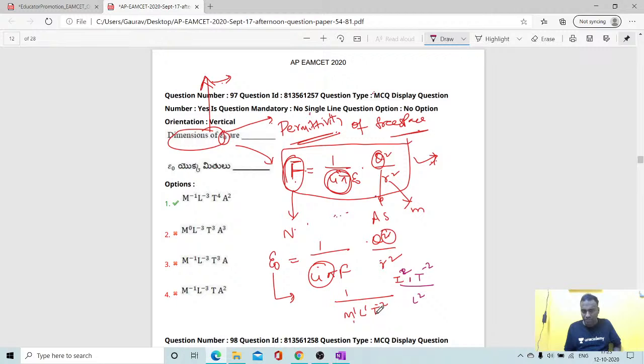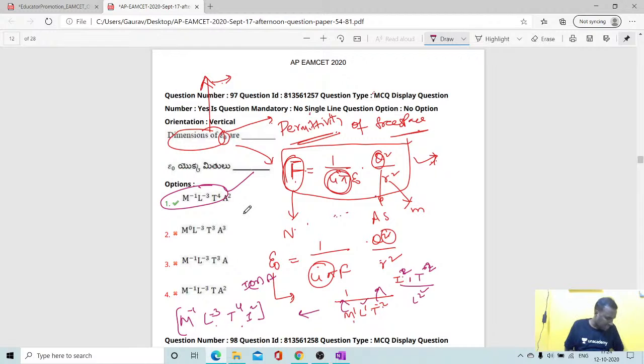See here, if you go through the mathematical steps, M1 brought to the numerator becomes M minus 1, L1 L2 gives L minus 3, T minus 2, from M1 L1 T minus 2, and current square I square. For T, minus 2 in the numerator with the existing T square gives T power 4, and current I square. So M minus 1, L minus 3, T4, I square. You can represent current as I or A. So option 1 is the perfect answer. I hope all of you understood this.